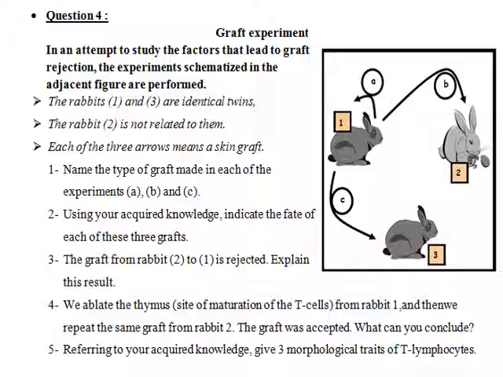Question number 4: in an attempt to study the factors that lead to graft rejection, the experiments schematized in the adjacent figure are performed. Rabbits 1 and 3 are identical twins, while rabbit 2 is not related. Each arrow means a skin graft. Name the type of graft made in each of the experiments A, B, and C. A is between the same individual, so it's called autograft.